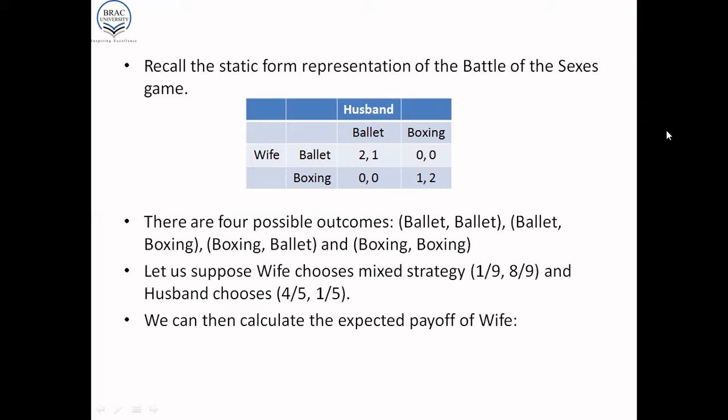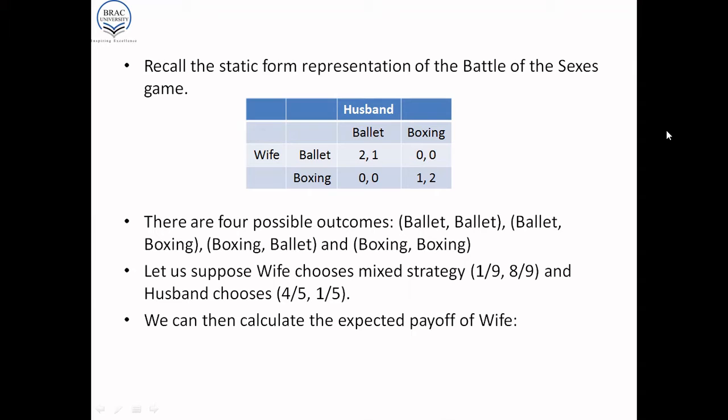This means she goes to the ballet 1/9 of the time and goes to the boxing match 8/9 of the time. And the husband chooses 4/5, 1/5, which means that the husband goes to the ballet 4/5 of the time and to the boxing 1/5 of the time.